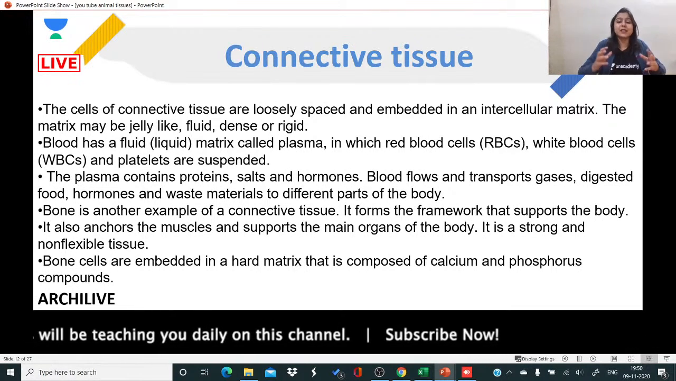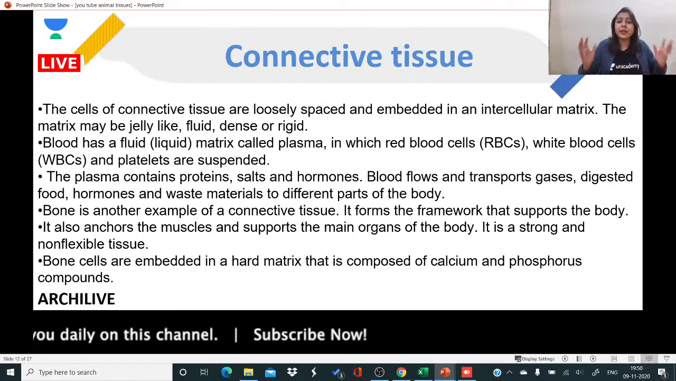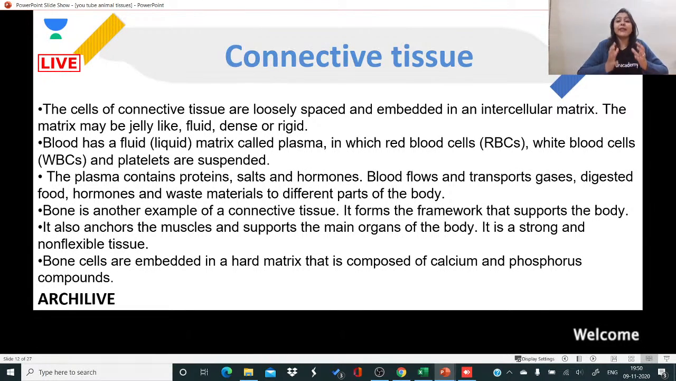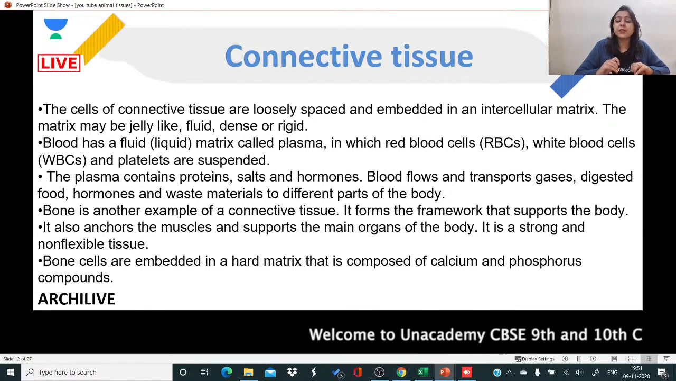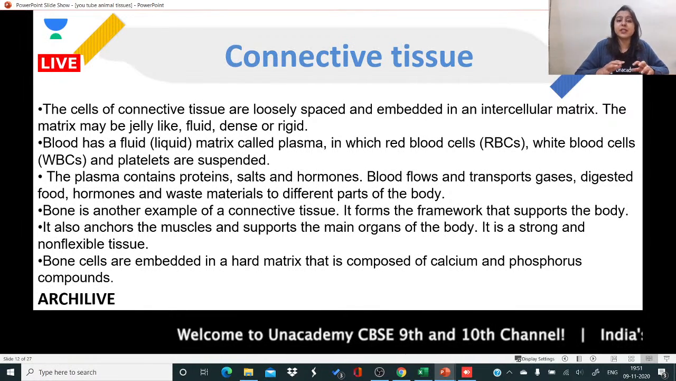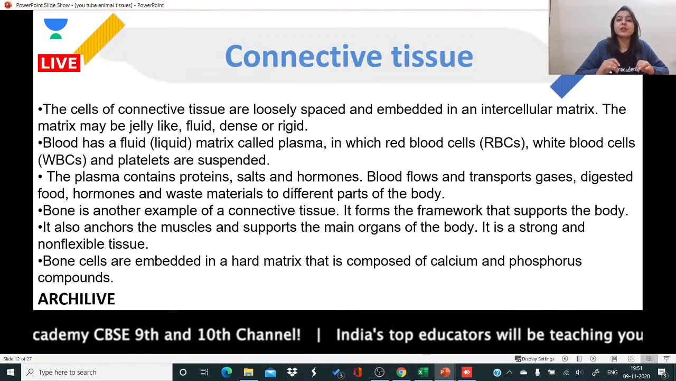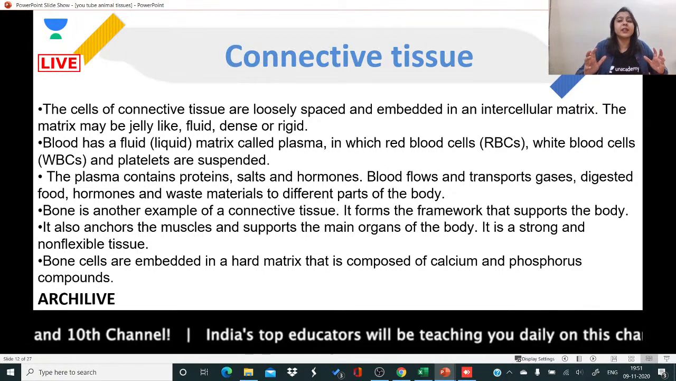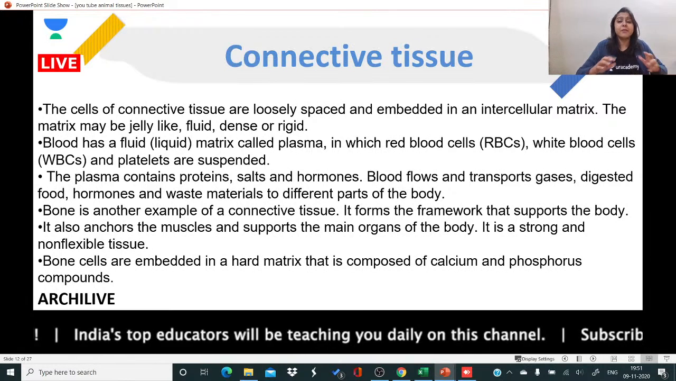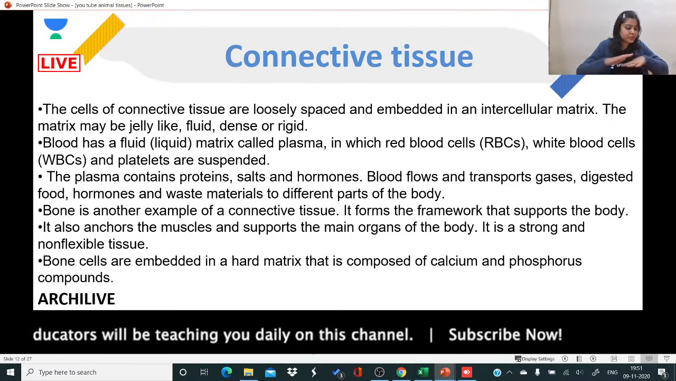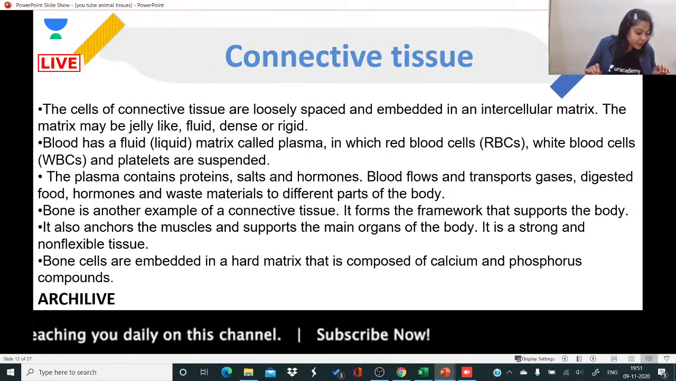It has got cells. What definition of tissue do we read? Wherein cells come together and they perform a specific function. So what are the cells present in blood? The cells present in blood are RBCs, WBCs and platelets, right? Cells of connective tissue are loosely spaced and embedded in intercellular matrix. What is matrix, children? Ground substance.